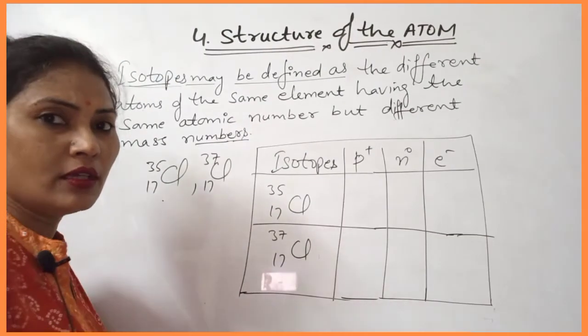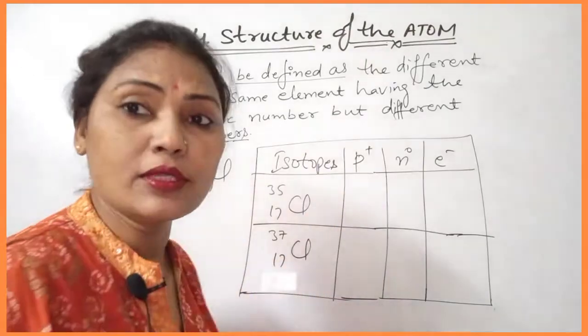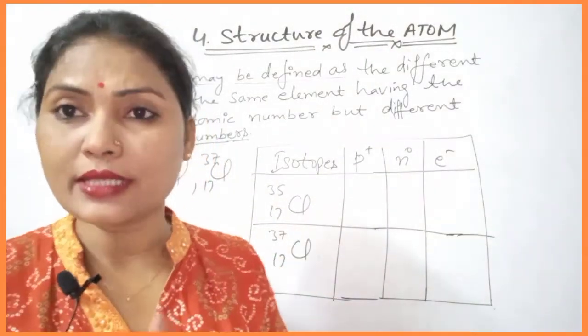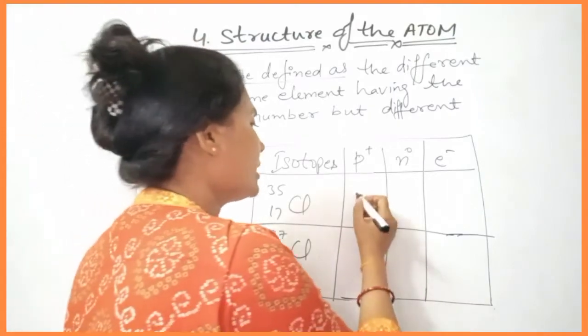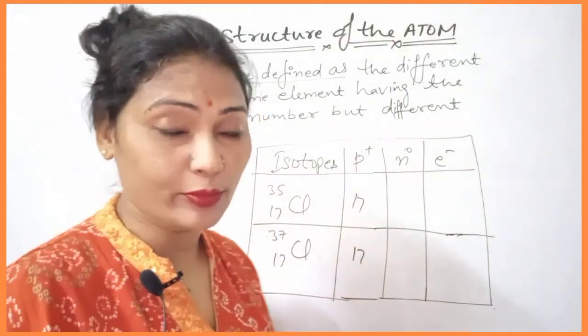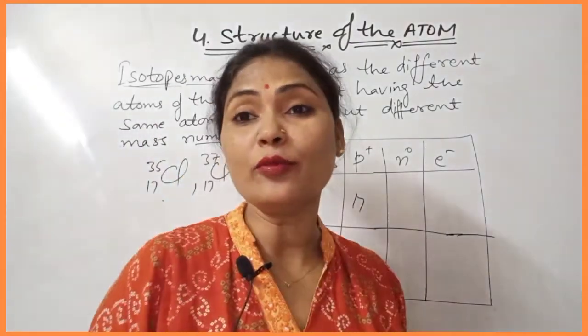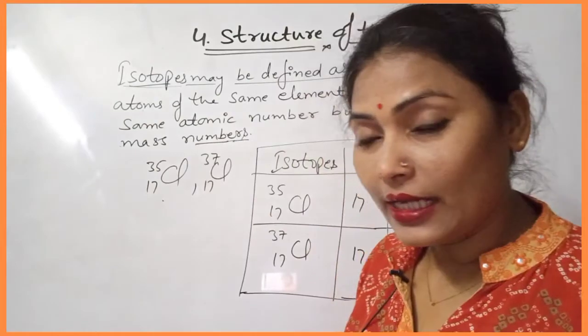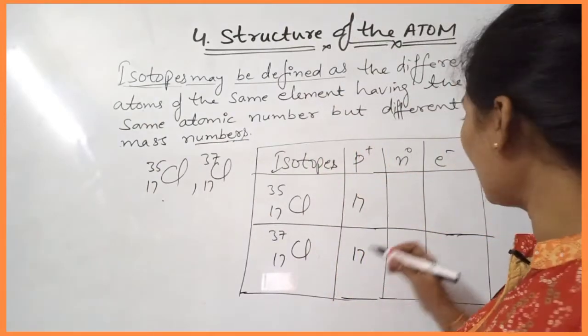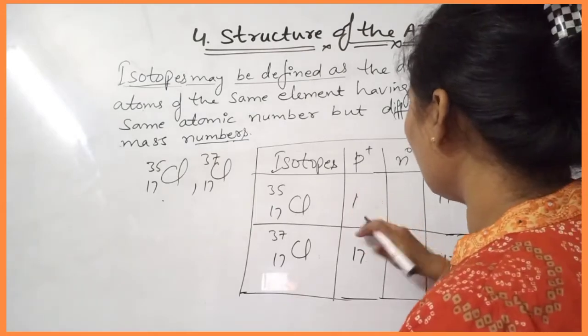Now next you can write the number of protons here. The atomic number 17 is the number of protons, and that is the same for both isotopes. The atomic number is the same, but the number of neutrons is different, and the number of protons is equal to the number of electrons. So the number of electrons is also the same, 17 here.